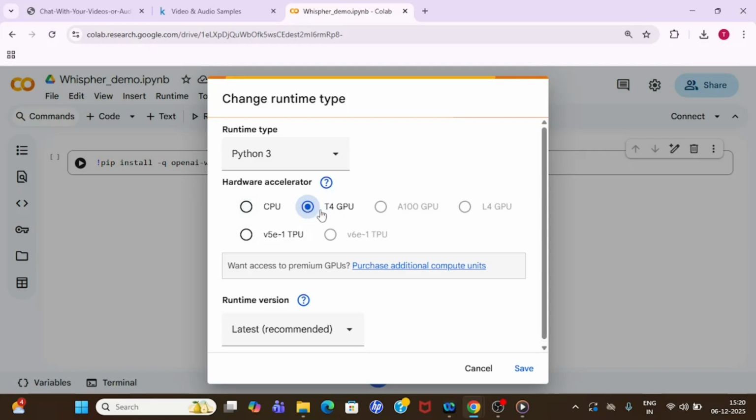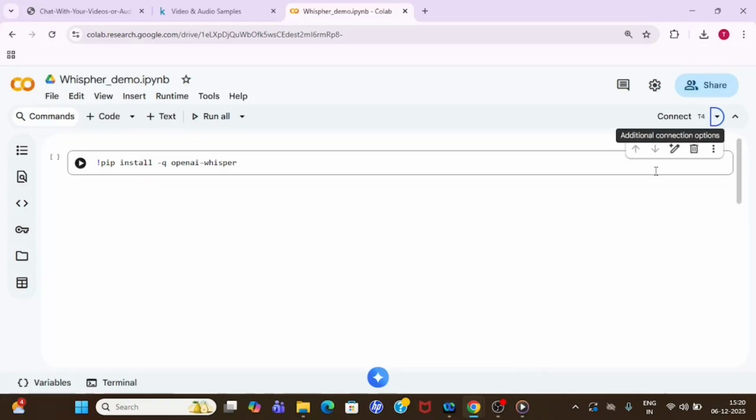So make sure you select T4 GPU and then click on save. Once you click on save, you can see T4 over here, and then click on connect. Google will try to allocate you 15 GB of GPU for this notebook, right? So let it connect. Once it has connected, we are good to go with our installations.